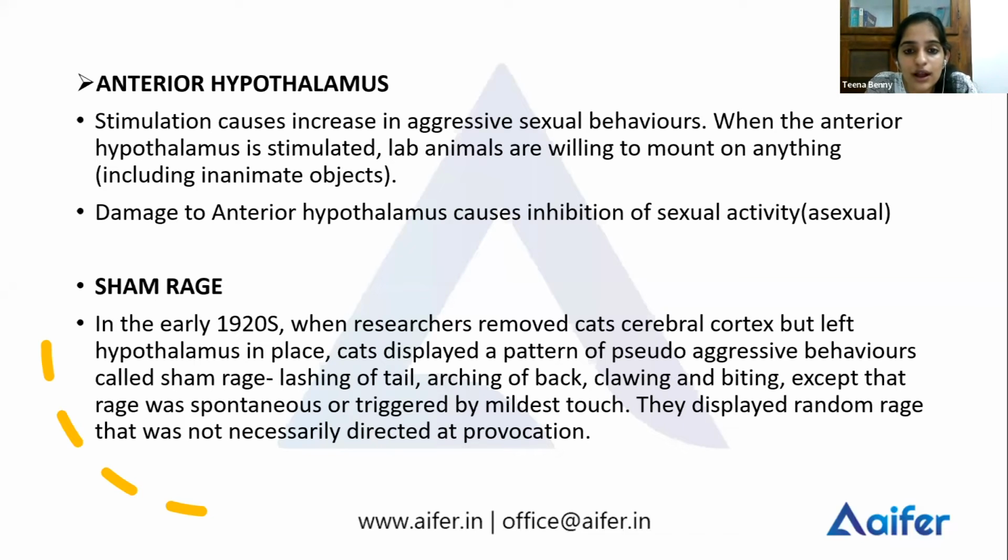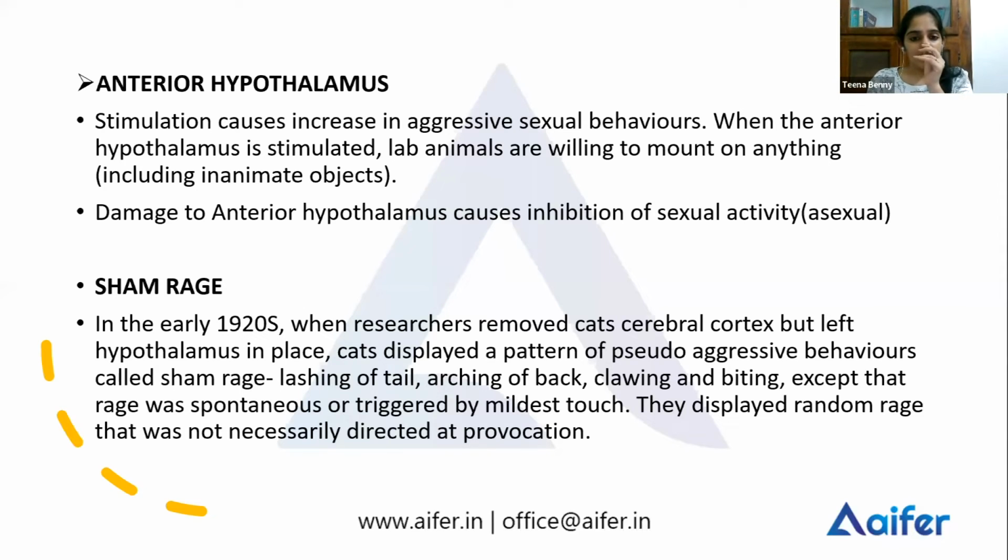A damage to the same region would lead to an inhibition in sexual activity, of course. It makes you asexual. So stimulation of the anterior hypothalamus leads to increased sexual behaviors, and damage to the same portion leads to asexual behaviors.